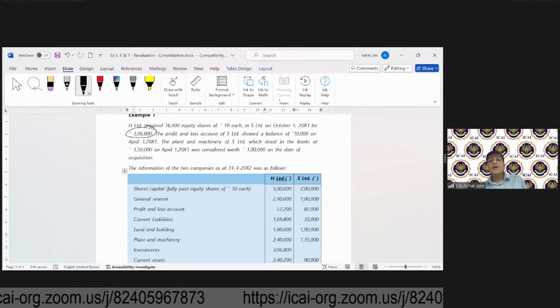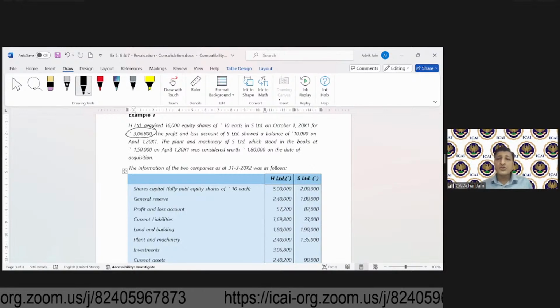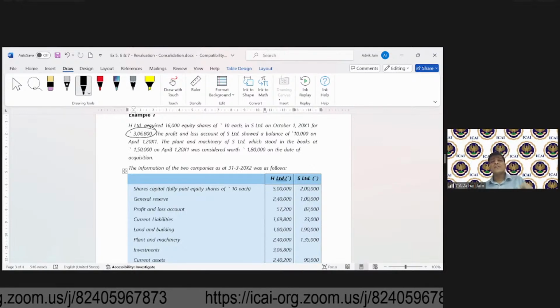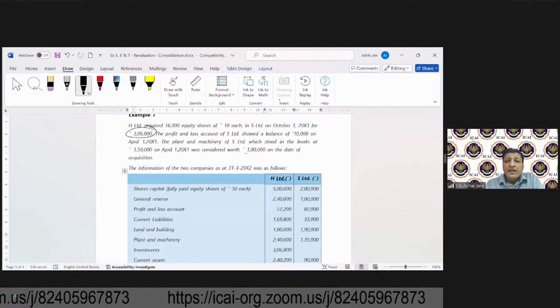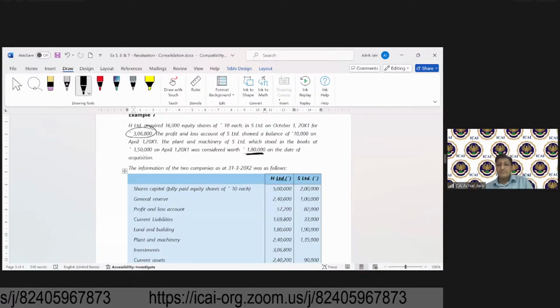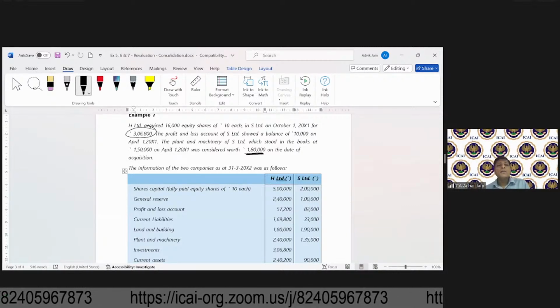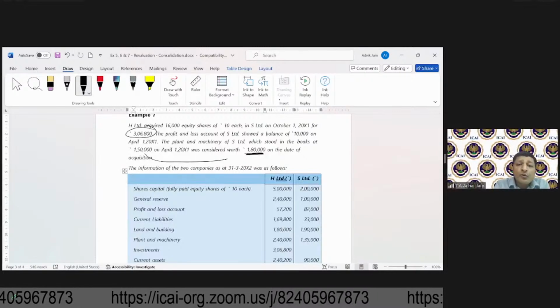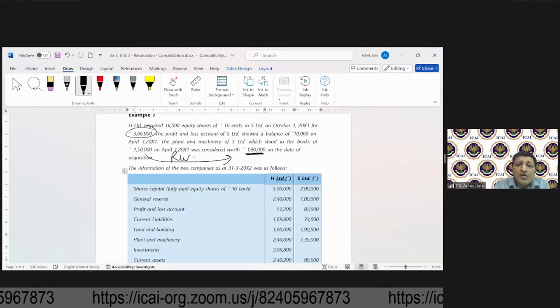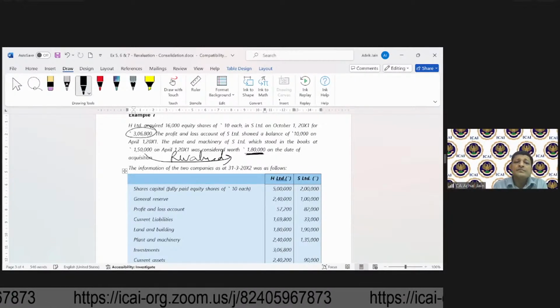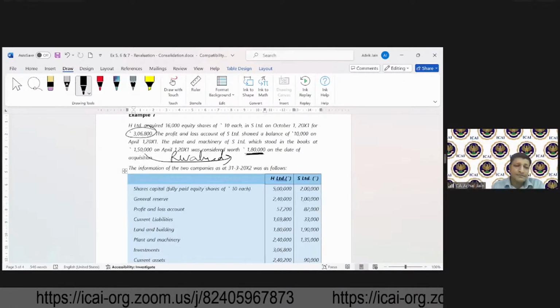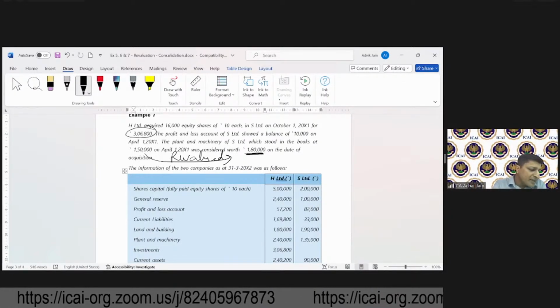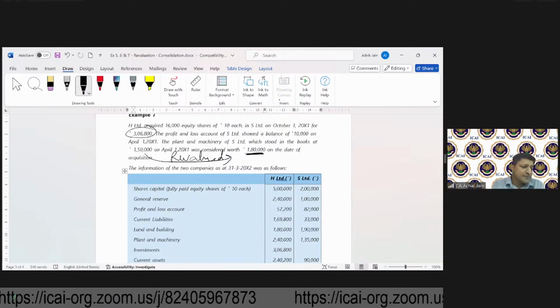Plant and machinery of S Limited, which stood in the books at 1,50,000 on that date, was considered worth 1,80,000. This was revalued. Then we are given information of two companies.